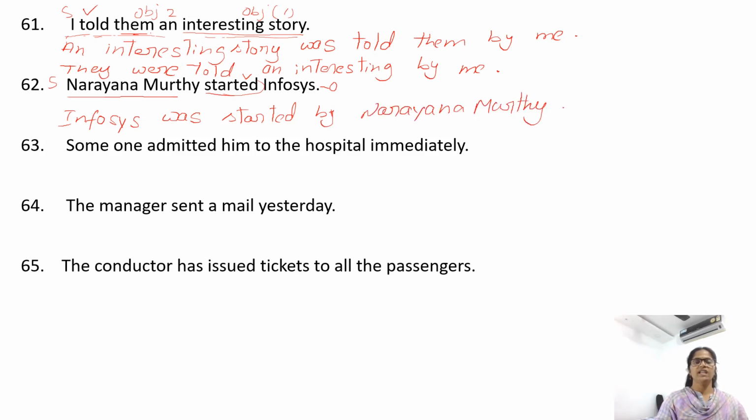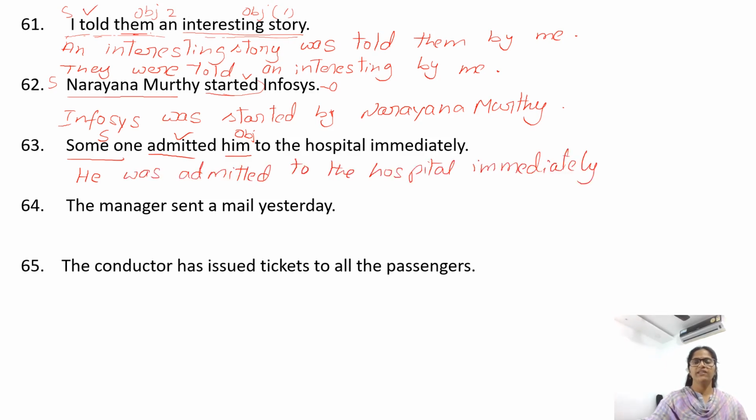Someone admitted him to the hospital immediately. Admitted verb. Who admitted? Someone. Subject. Someone admitted who? Him is our object. He admitted V2 form. Sentence is in past tense. He was admitted immediately by someone. Here someone you can use or you can avoid. By preposition can be avoided.